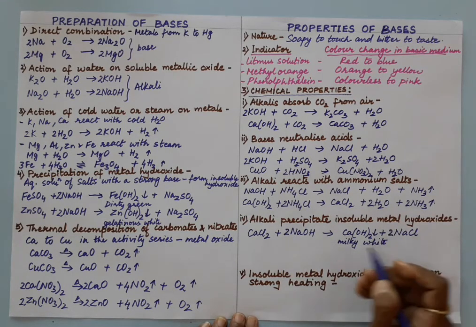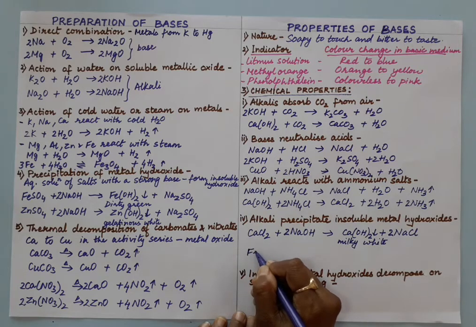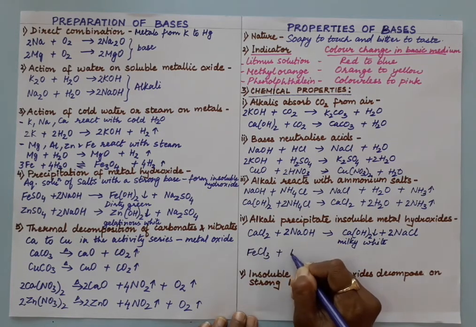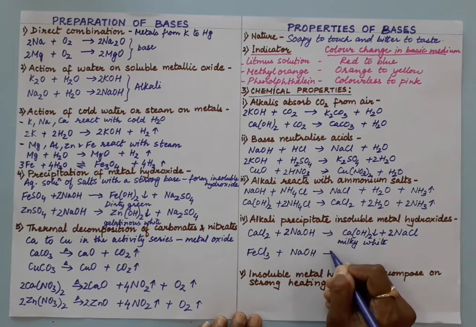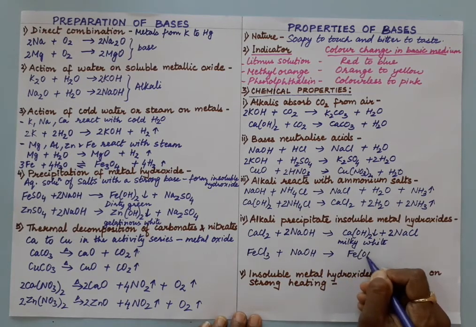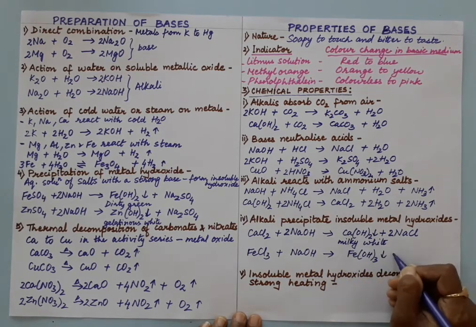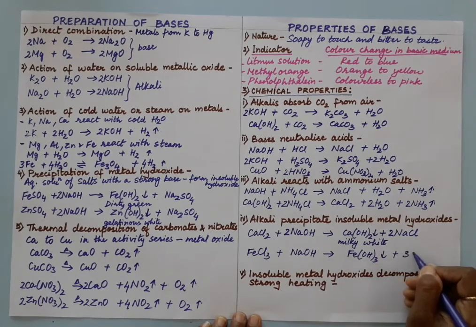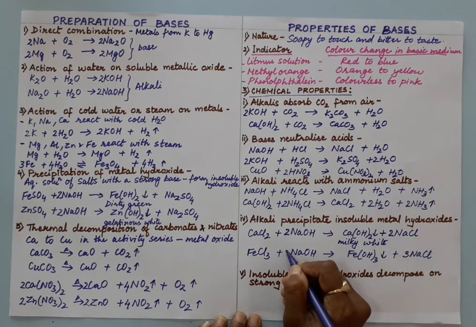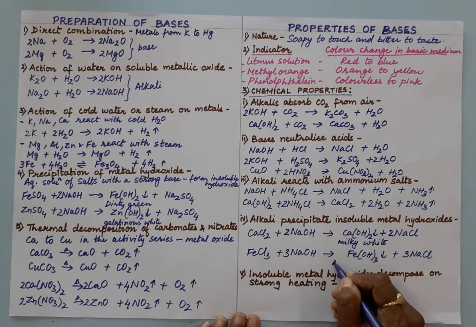right? Next let us take ferric chloride. When reacts with NaOH, we will get reddish brown PPT ferric hydroxide, an insoluble hydroxide we are getting by this precipitation reaction, right? This is reddish brown PPT.